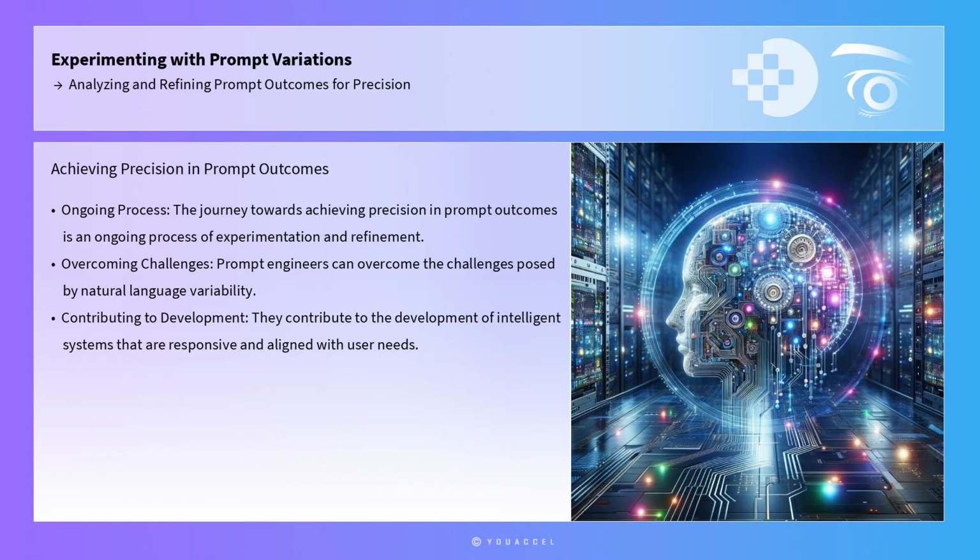In conclusion, the journey towards achieving precision in prompt outcomes is an ongoing process of experimentation and refinement. Through the application of structured frameworks, practical tools, and iterative feedback, prompt engineers can overcome the challenges posed by natural language variability and harness the full potential of AI models. By doing so, they contribute to the development of intelligent systems that are not only responsive, but also aligned with the nuanced needs and expectations of their users.